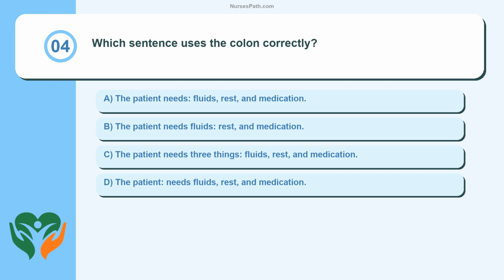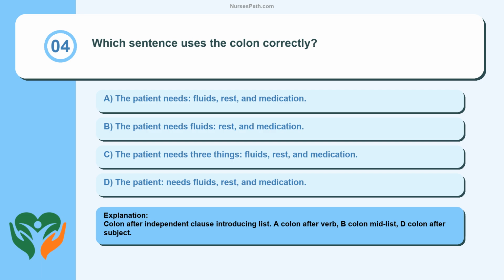Question 4. Which sentence uses the colon correctly? The patient needs three things: fluids, rest, and medication. Colon after independent clause introducing list. A colon after verb, B colon mid-list, D colon after subject.